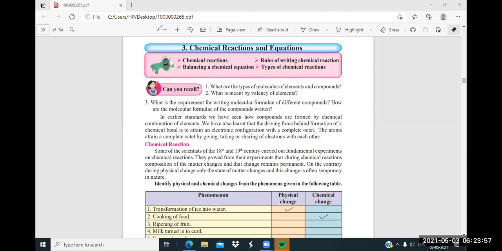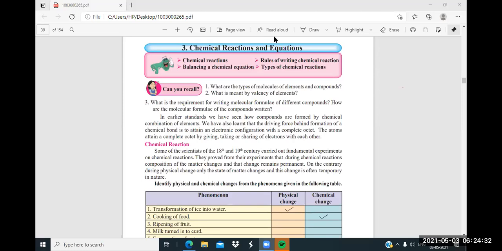Did you listen to that word? Ionic compound? Yes or no? Yes, sir. Ionic compound and covalent compound. Yeah, ionic compound and covalent compound. Okay. So here about the compound, there are three types of compounds. They are ionic, then second one we can say metallic compound, covalent compound also, and acid is also one type of compound.